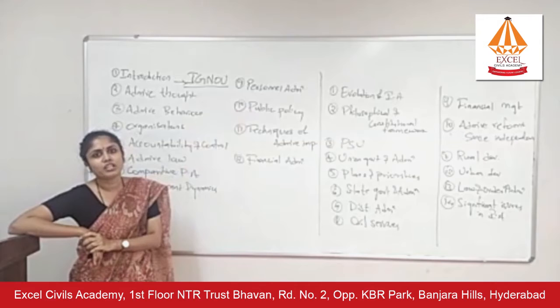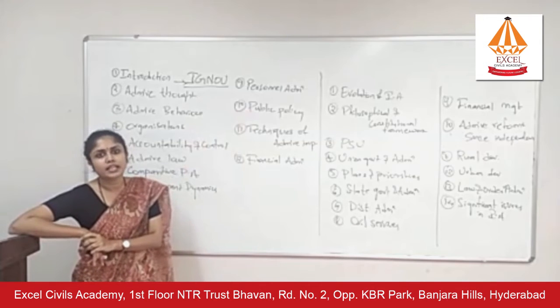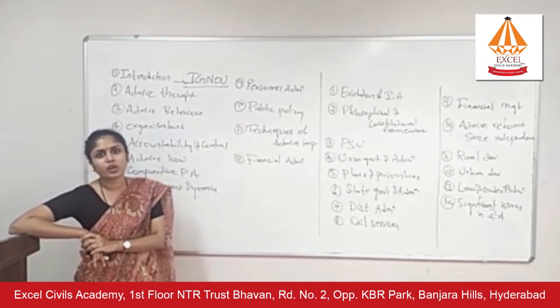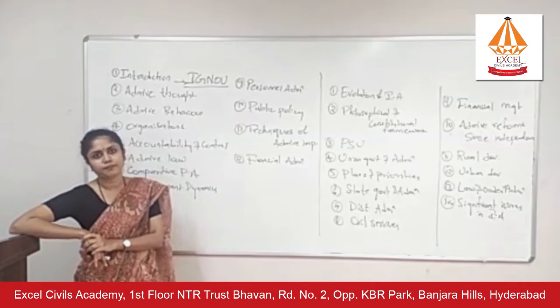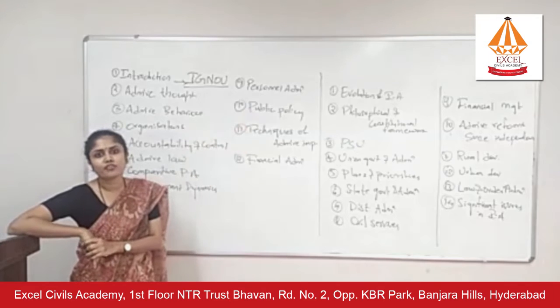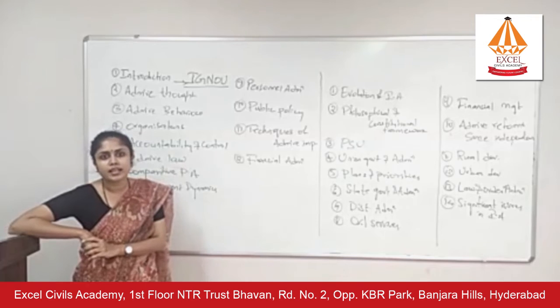In paper 2, you have evolution of public administration or Indian administration. There you have to cover British administration, Mughal administration, Kautilya. Okay. In chapter 2, philosophical and constitutional framework. Chapter 3, public sector undertakings.